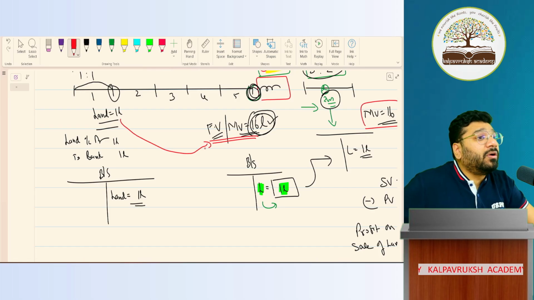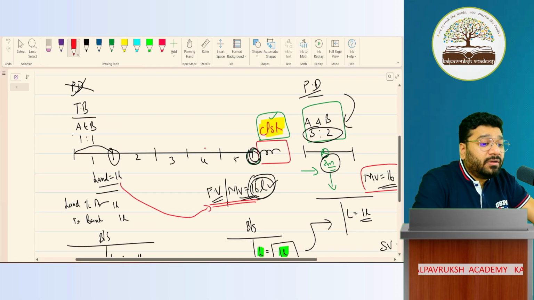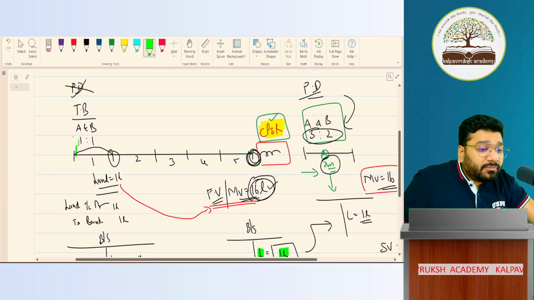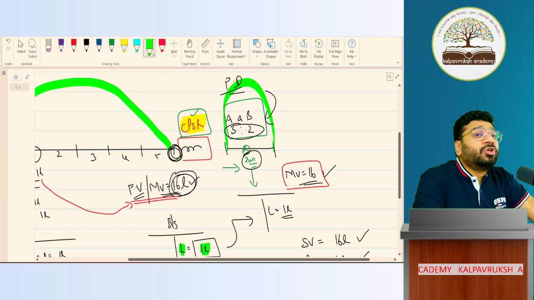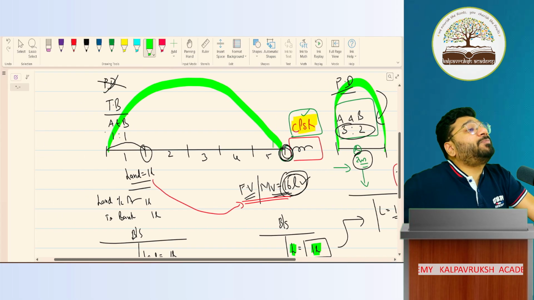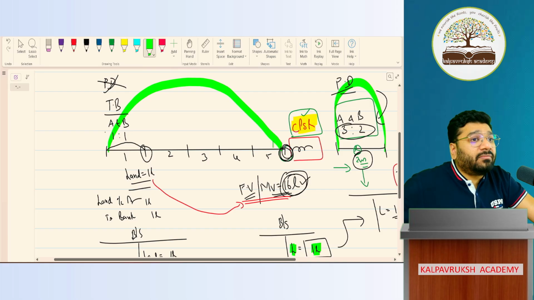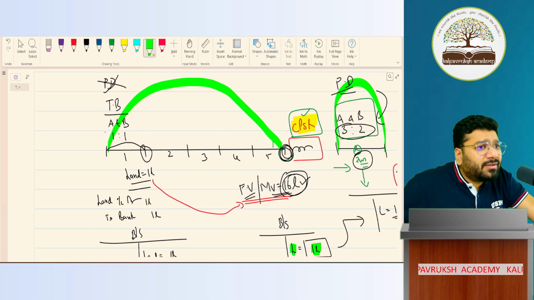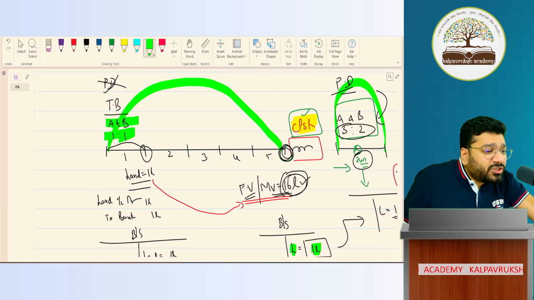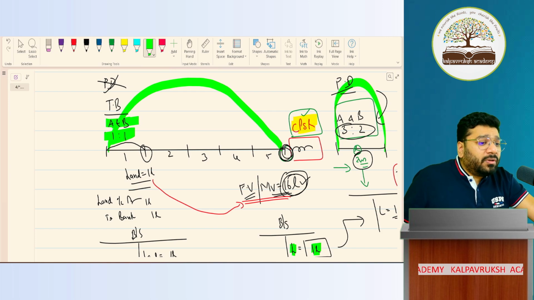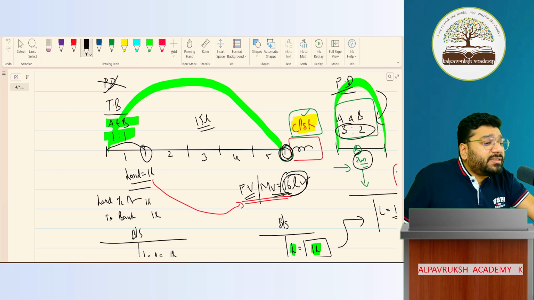During which period? During the olden period. This is called the olden period. After CPSR, it is the new period. So the value of the land became 16 lakh in which period? Olden period. In the olden period, who were the partners? A and B were the partners. What was their profit sharing ratio? 1:1. So this profit, 15 lakh, should it not be distributed equally?